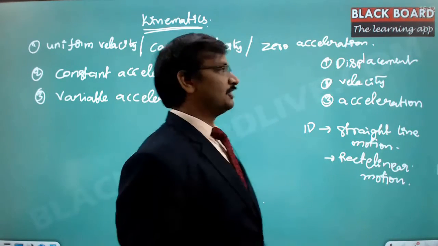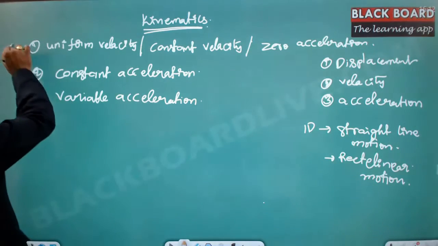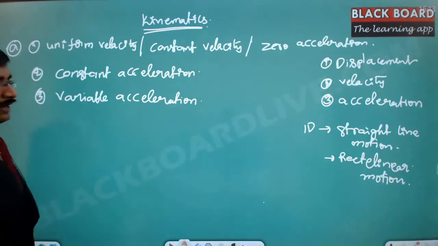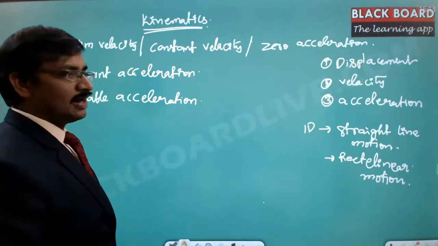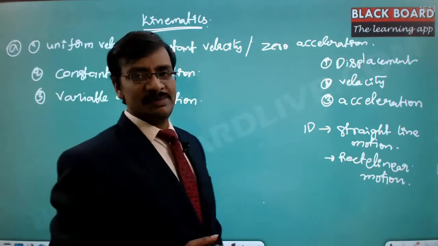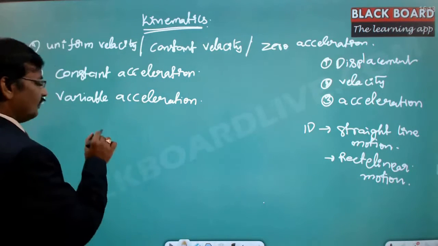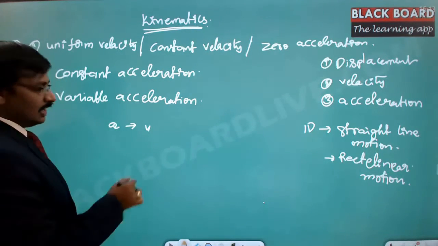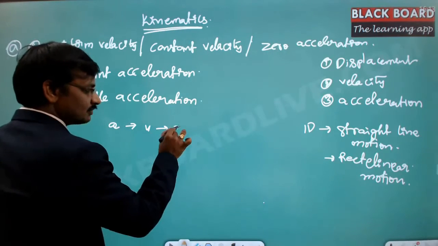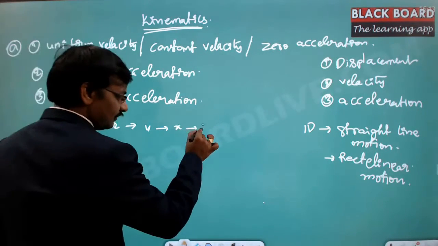Now, by definition, we have taken the single parameter A, which is nothing but the acceleration, and we have derived the relation between the acceleration and the displacement. Acceleration is the time derivative of the velocity, and velocity is the time derivative of the displacement. And x is a function of time.